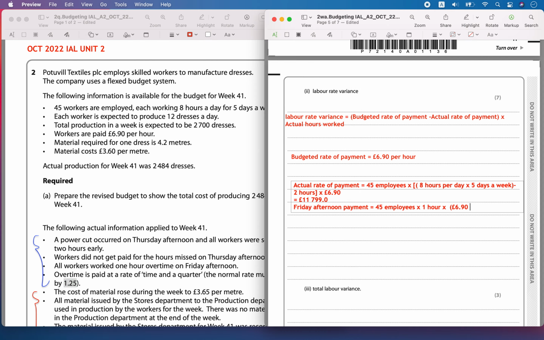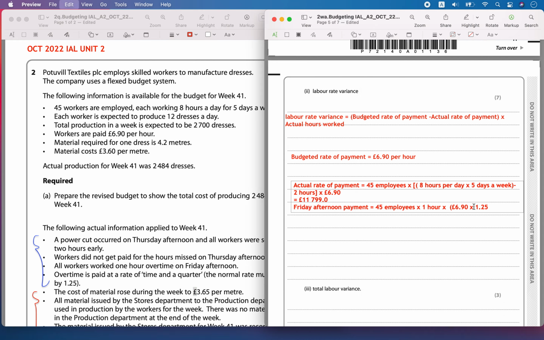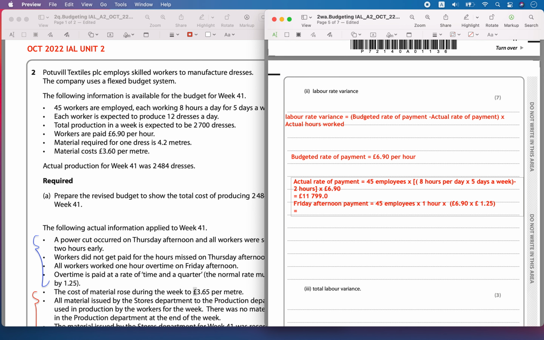So it is not added, it is multiplied by 1.25. So that is going to be equal to 45 into 1 into 6.90 into 1.25.